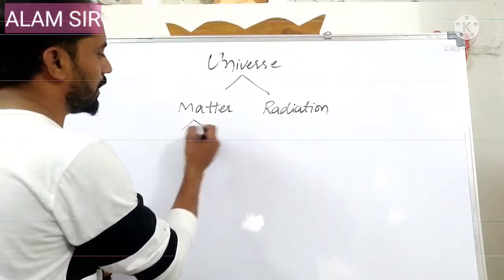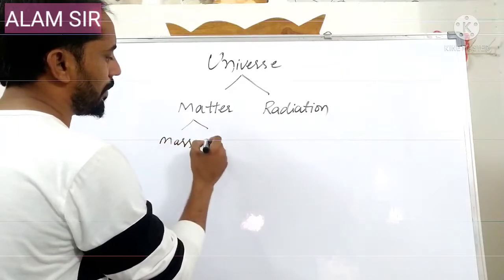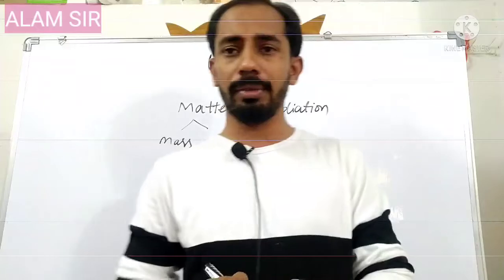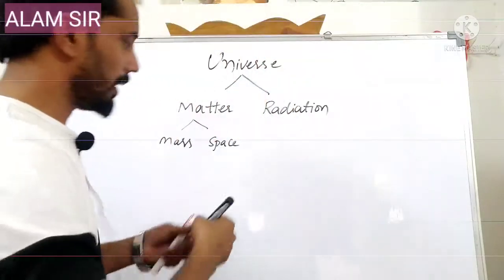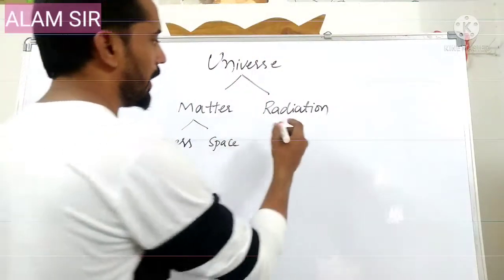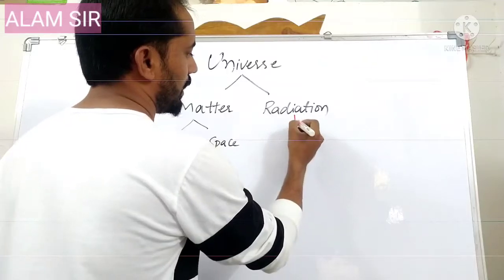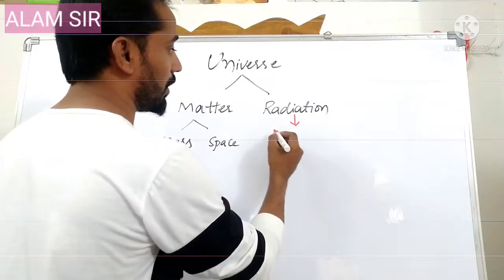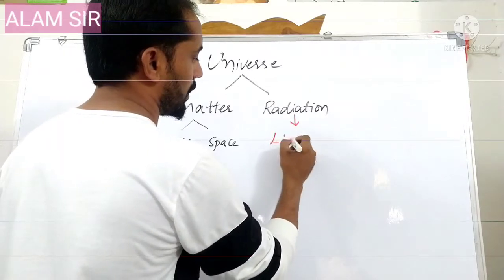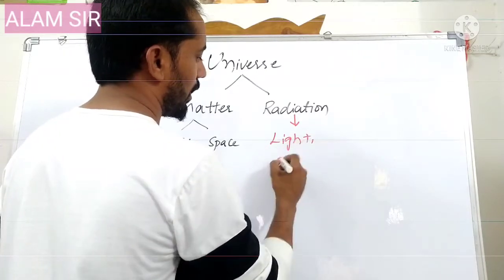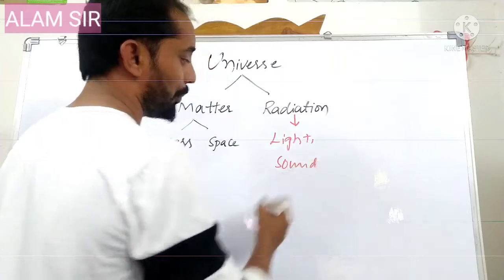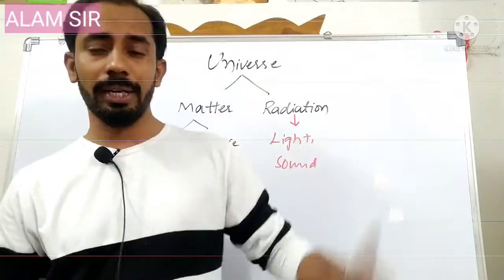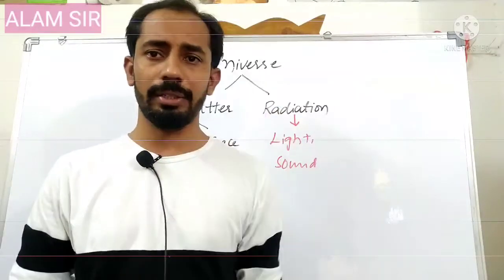Matter is anything which has mass and occupies some space, having volume. Radiation doesn't carry any mass and cannot occupy space. Examples of radiation are light, sound, feelings, angriness, and electromagnetic radiation. These all come under radiation.